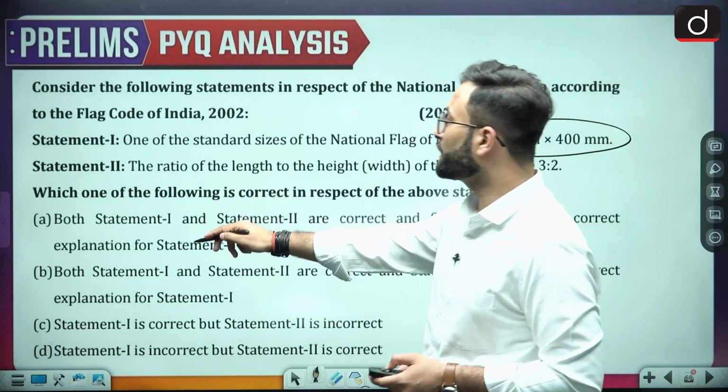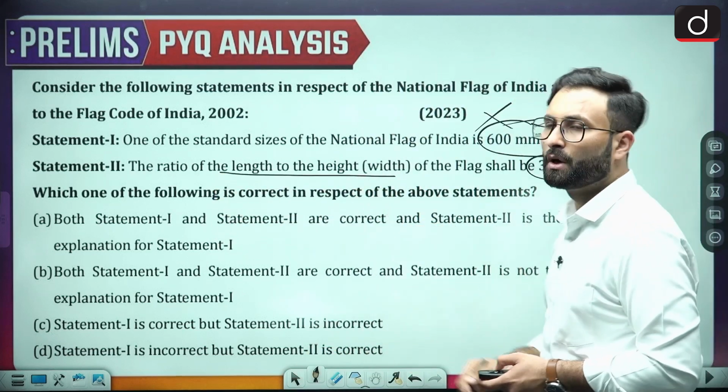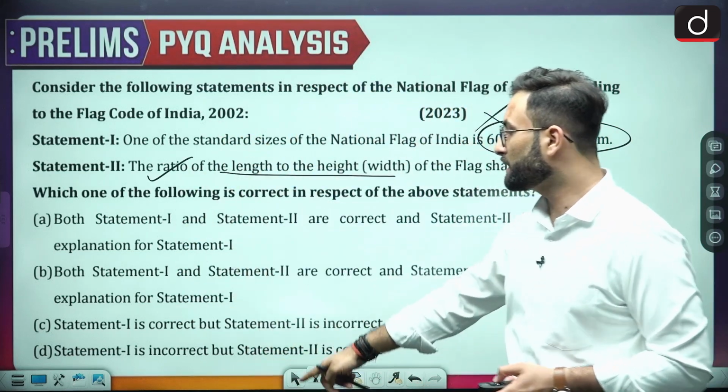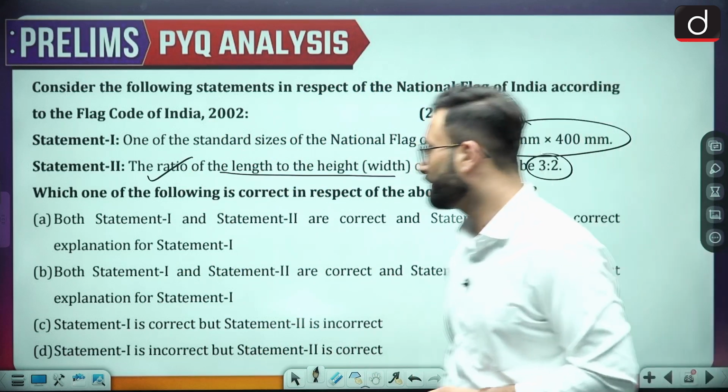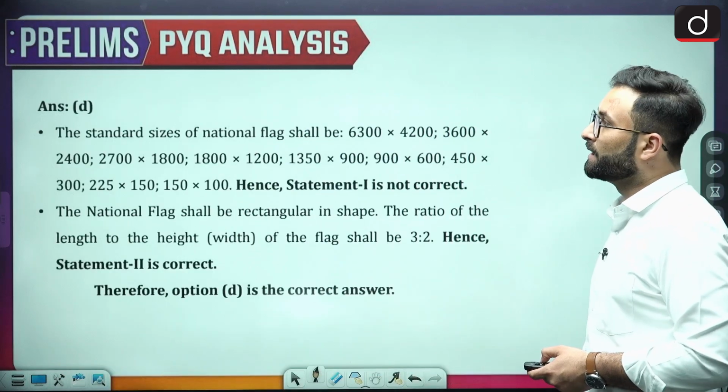Then coming to the next one, the ratio of the length to the height should be 3:2. Now this statement is correct. Okay, so this is correct. The first one is wrong. So here option D would be your right answer, wherein statement 1 is incorrect and statement 2 is correct. Okay, so option D is your right answer.